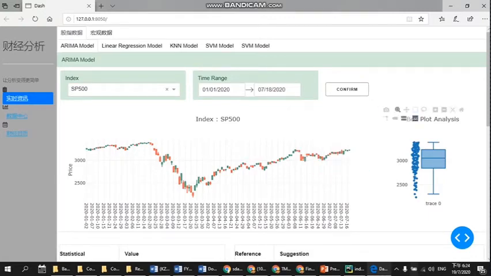These are the box plot analyses. From this box plot analysis, we are able to see the median of all this data, which means that for analysis purposes, we can see where the price is closing between Q1 and Q3. If it is over Q3 we can sell, and if it is below Q1 we can buy.